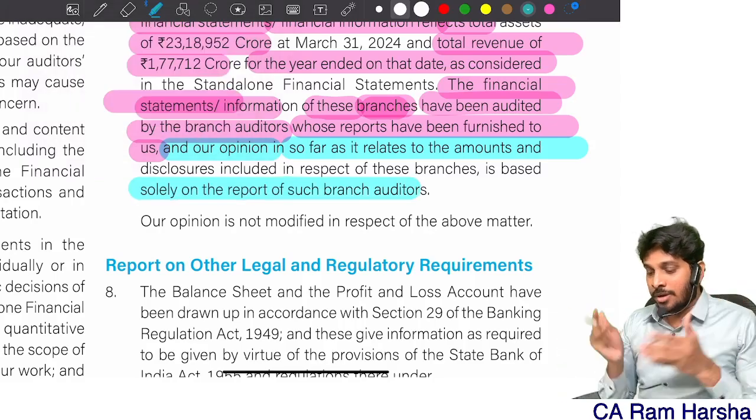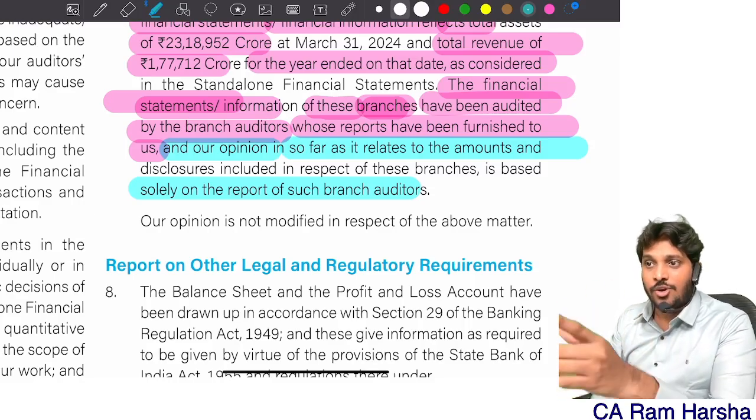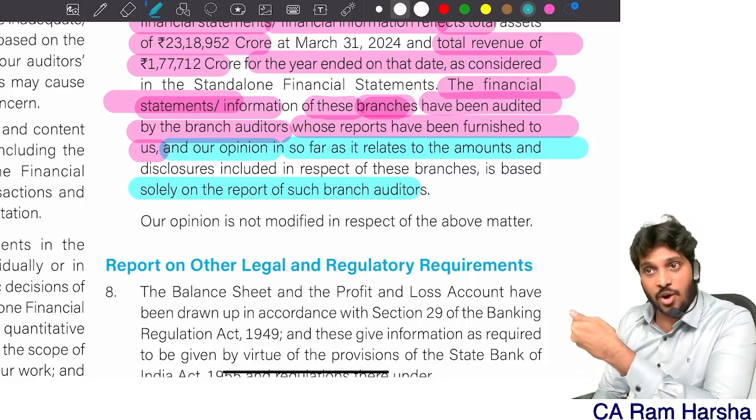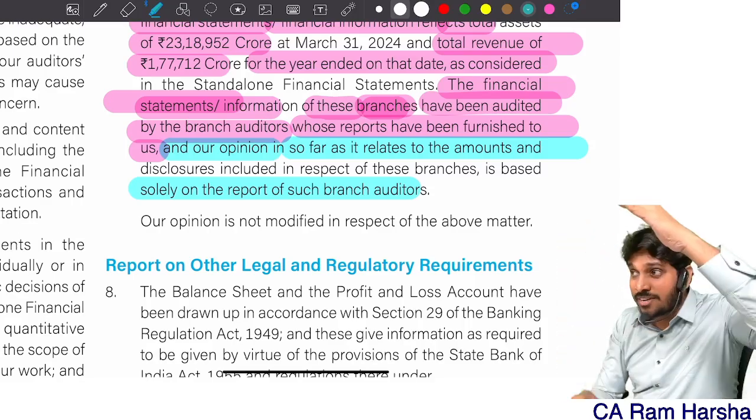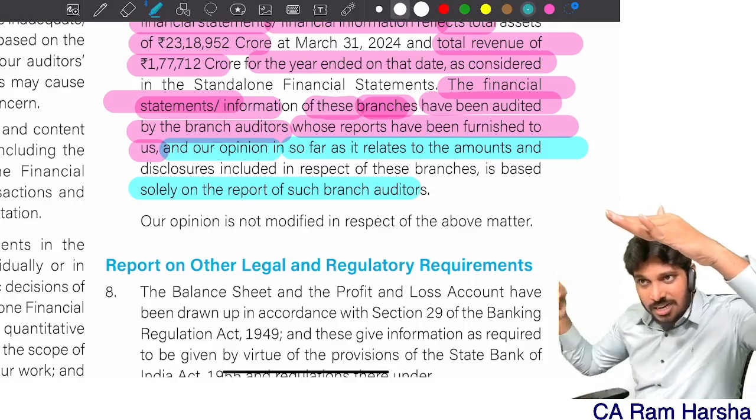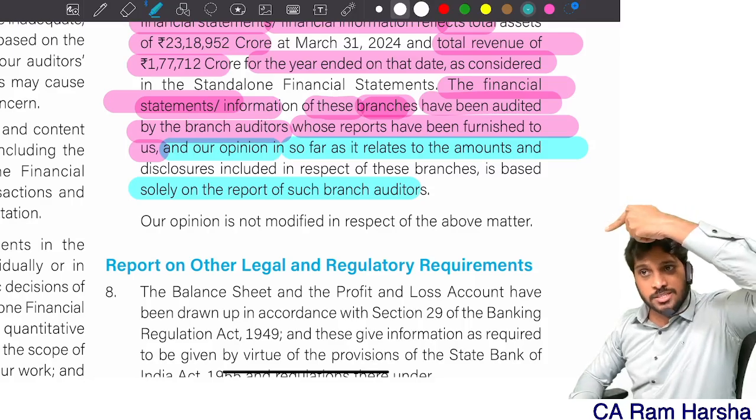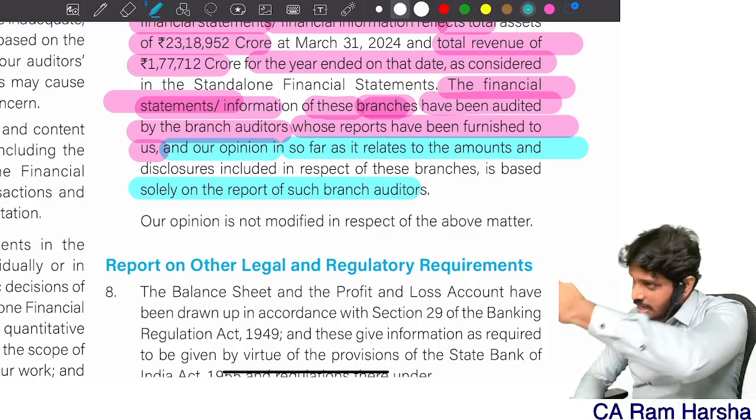By mentioning like this, what am I trying to communicate to people? Look, 6,000 branches, 23 lakh crore worth of advances they audited. You saw the standalone balance sheet, right? 45 lakhs advance is there, right? 23 lakhs they audit, not me. Tomorrow, if a fraud is discovered in some other branch, don't call my name as the main auditor. They are responsible for that.